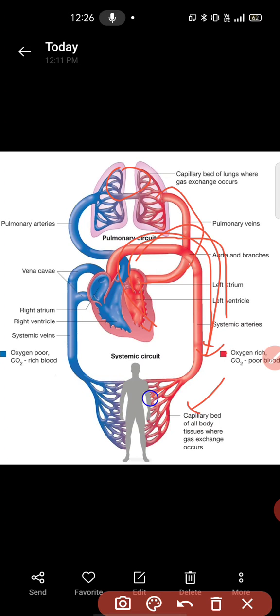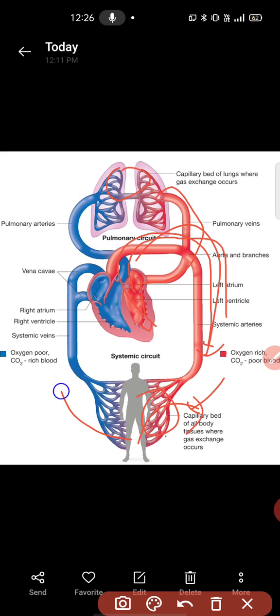Here in the capillary network, the gas exchange occurs: the oxygenated blood gives oxygen and other necessary nutrients to the tissues, and it takes some waste from the tissues.